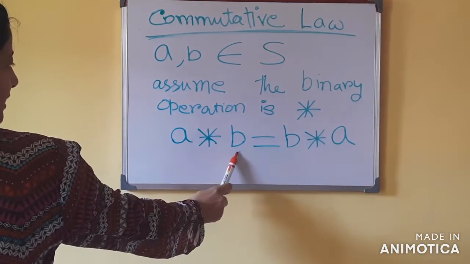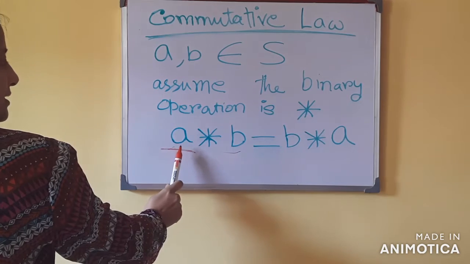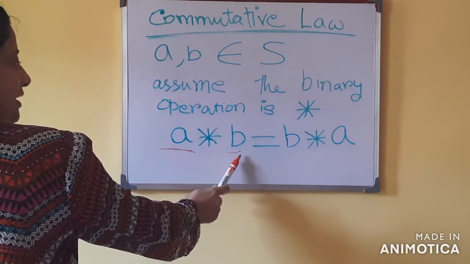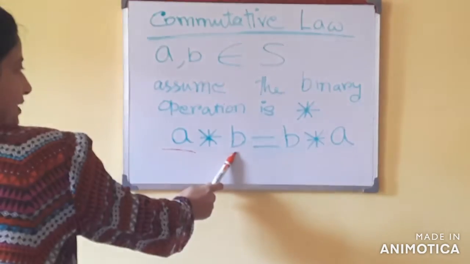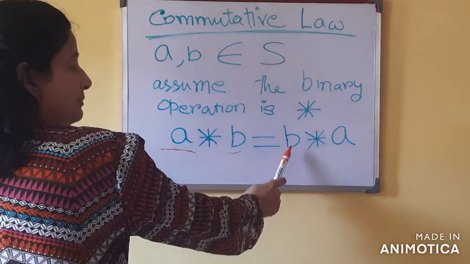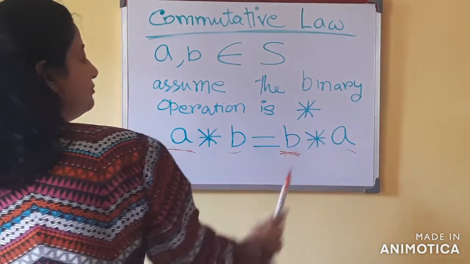When I write A asterisk B, the element A is first, then the operation, then the next element B, and on the other side, the second element B comes first, then the operation, and then the first element.